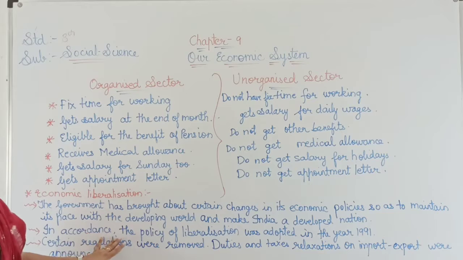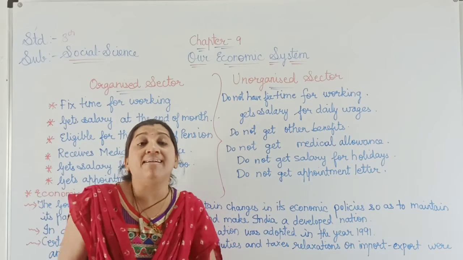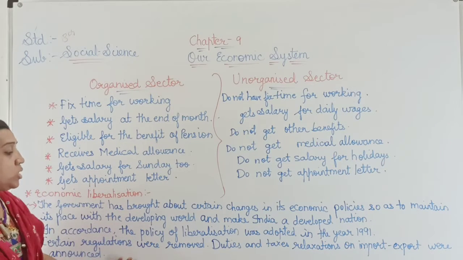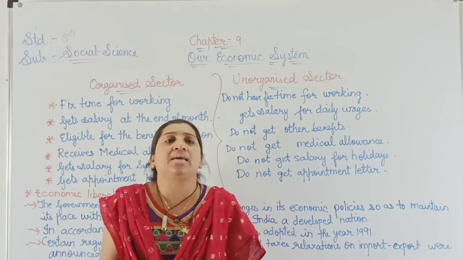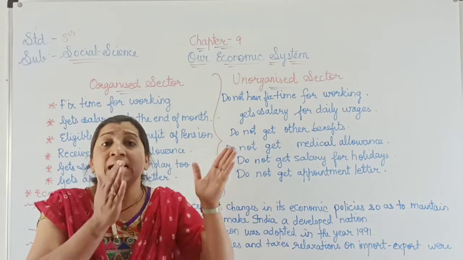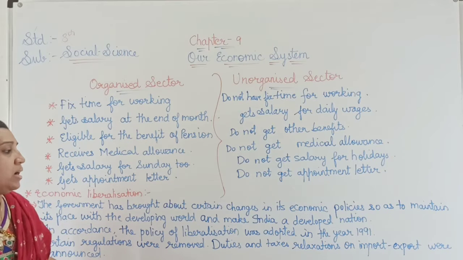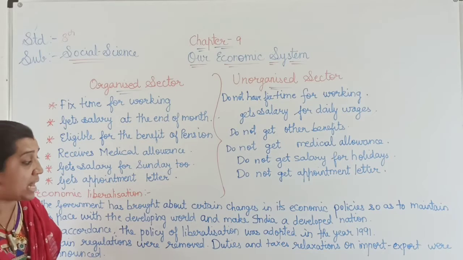Accordingly, the policy of liberalization was adopted in the year 1991. Here, certain regulations were removed. Many of the taxes on manufacturing and trading which had been started by the British were completely removed with the liberalization policy in India.